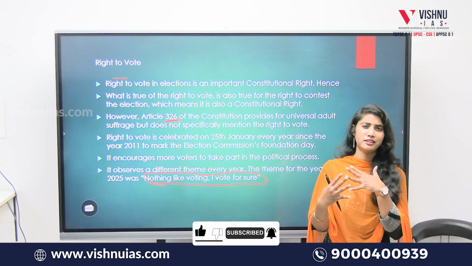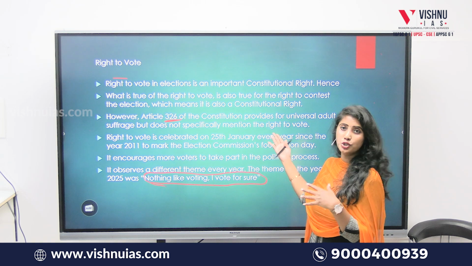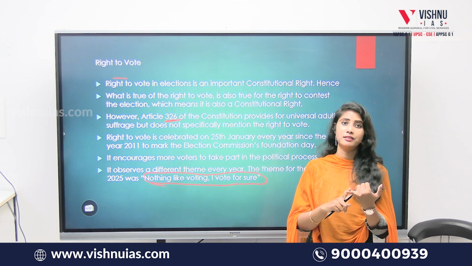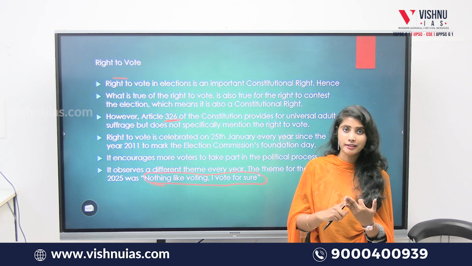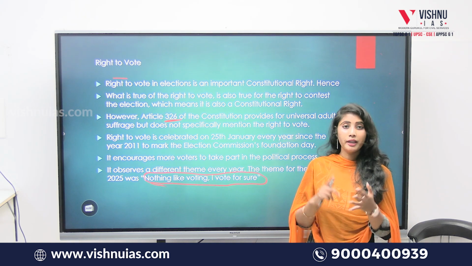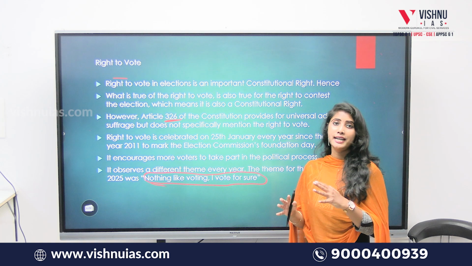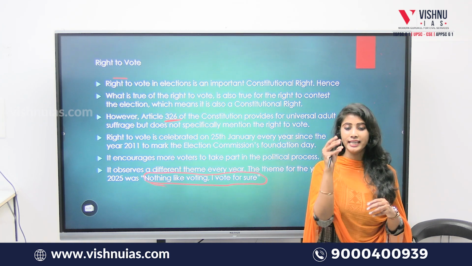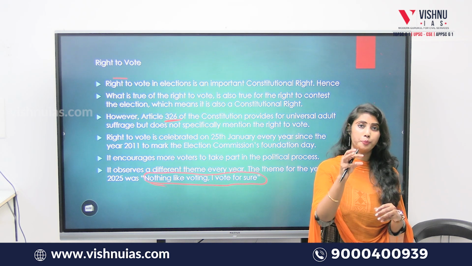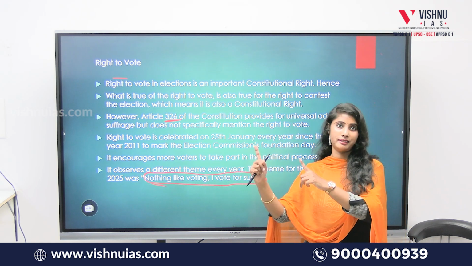There are various rights embedded in constitutional rights, like fundamental rights, directive principles of state policy, and some legal rights also. But fundamental rights are present only in Part 3 of the Constitution, which is narrower in scope compared to constitutional rights.